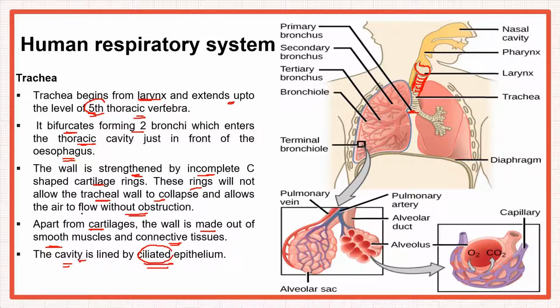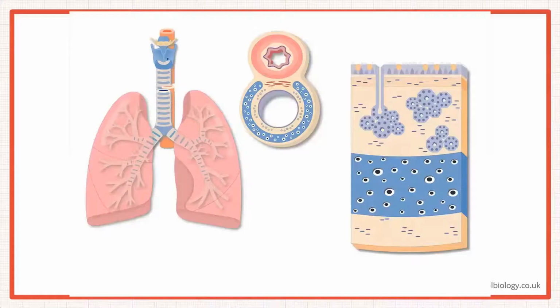So this is how it is all arranged. Let me show you the diagram as well. Here is a cross section showing the tracheal cartilage. This part is the trachea, and behind it is the esophagus. They have just shown you one ring. The blue ring you are looking at is the C-shaped cartilage. It is an incomplete ring.